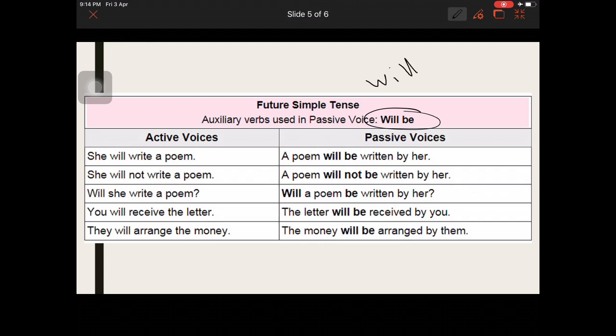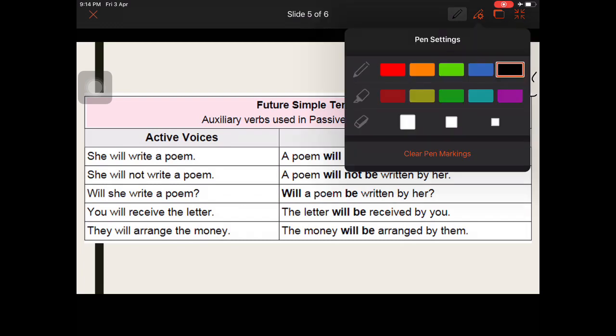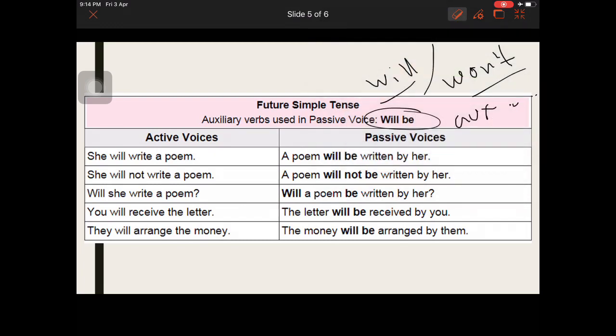But if you don't want to express a positive idea, we also have won't, will not, plus you need the auxiliary be. Okay? The auxiliary be. No more, no less. First person, second person, third person, forget about them. They do not exist in the future.